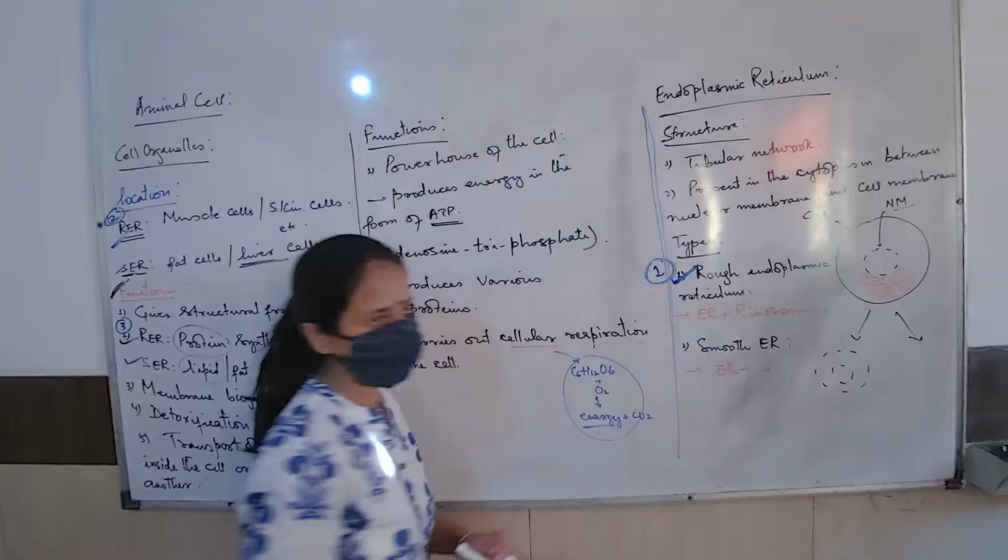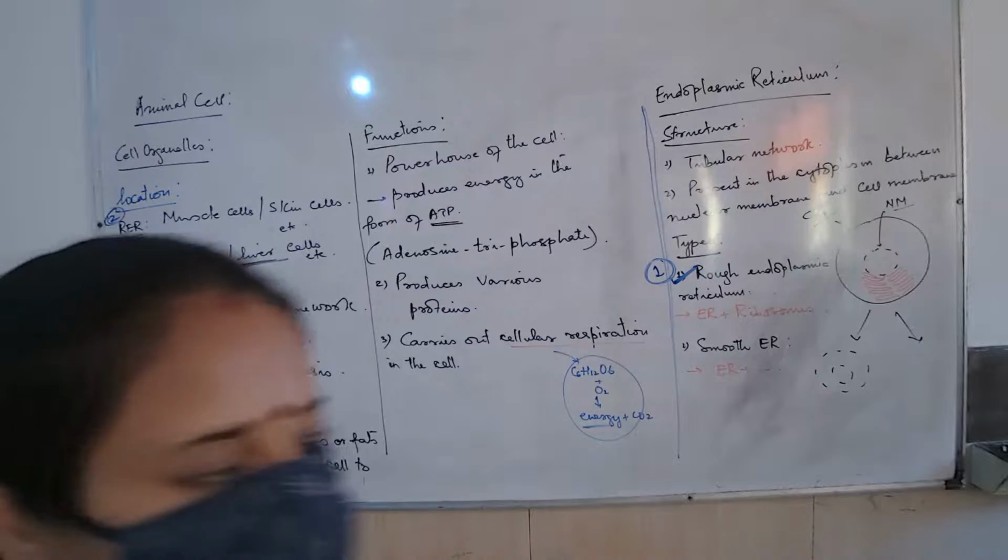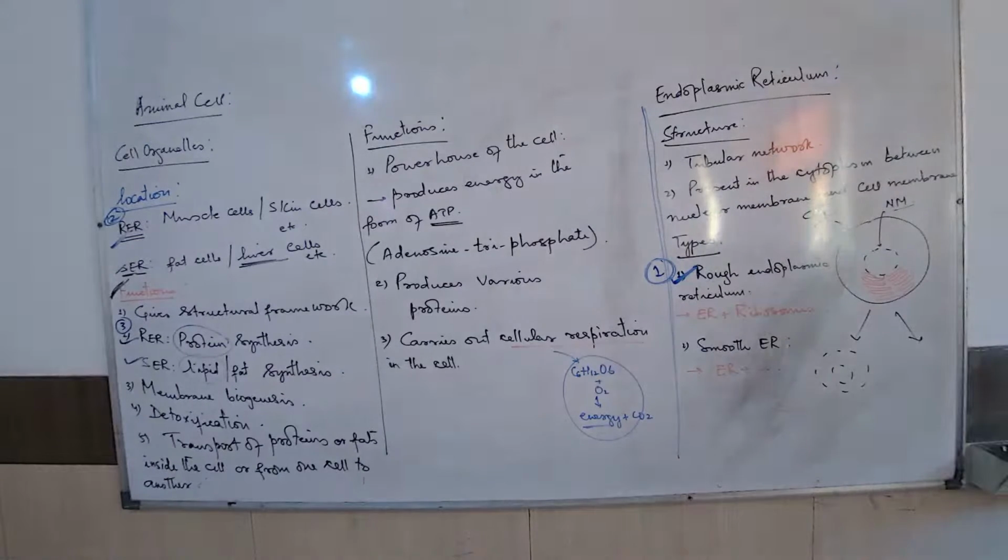When I explained, you did not listen. For the third point, under RER you will write produces proteins, and for SER you will write produces lipids.